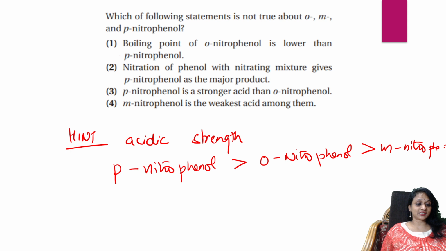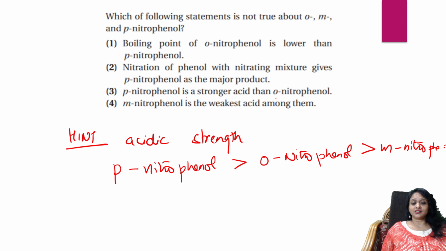This is one option. Now, in orthonitrophenol there is intramolecular hydrogen bonding, correct? So that's fine, but the nitration of phenol produces orthonitrophenol as a major product, that's due to hydrogen bonding. That is also related. So where is the problem in the question now?